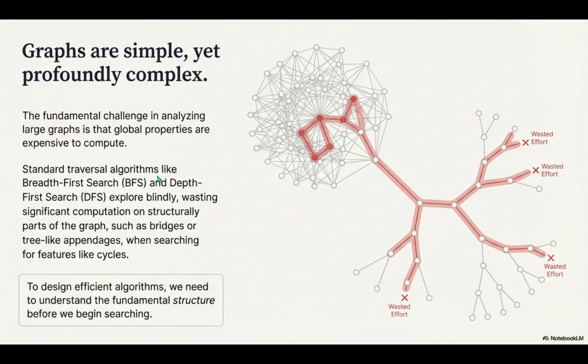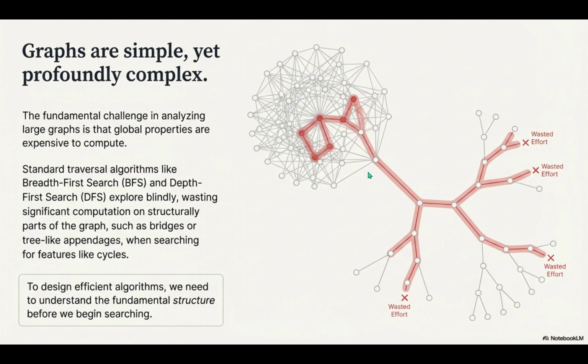Right. The workhorses like breadth first search, BFS, and depth first search, DFS, are at their core fundamentally blind. They explore every single node and every path with pretty much equal weight. So they're treating a critical network hub the exact same way they treat some dead-end branch. Precisely. They waste an incredible amount of computation on the structurally irrelevant parts of the graph. Things like bridges or entire tree-like appendages. We call them dead ends because they don't offer any alternative paths. They simply don't contribute to things like redundancy or cycles.